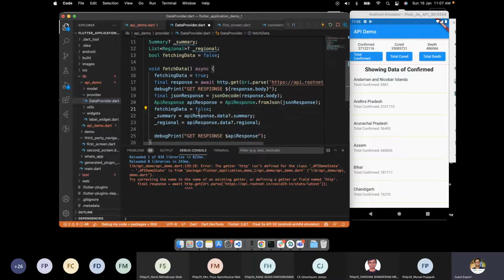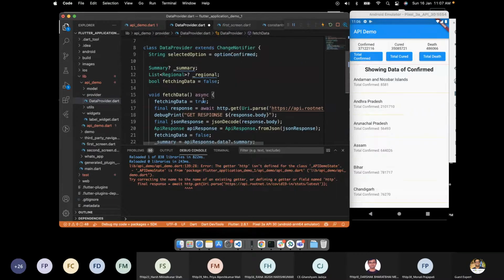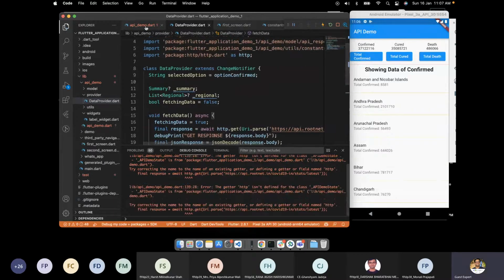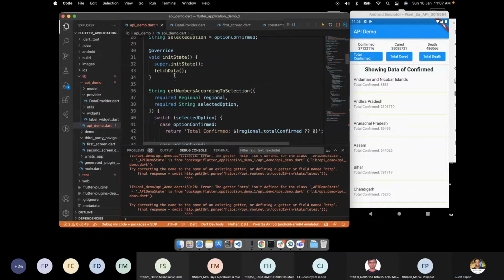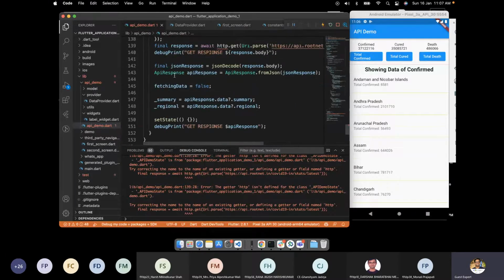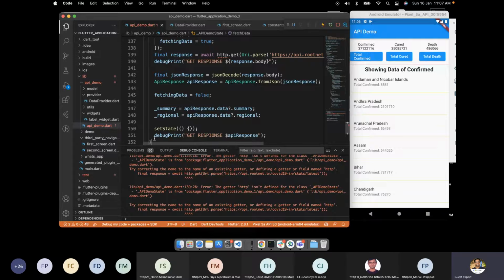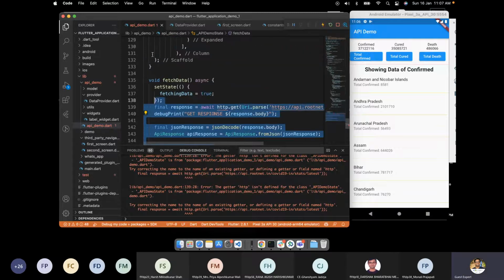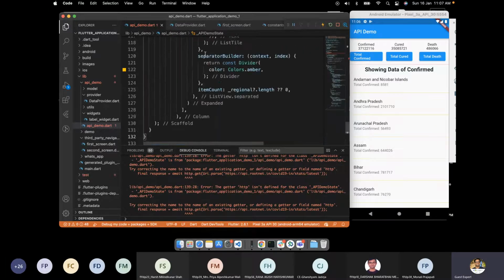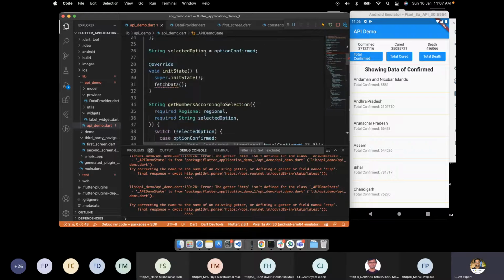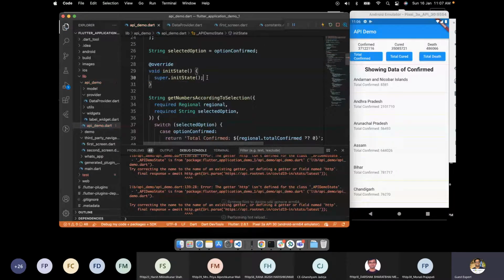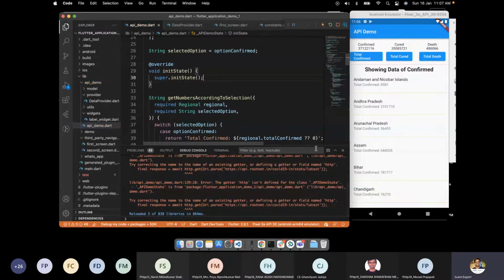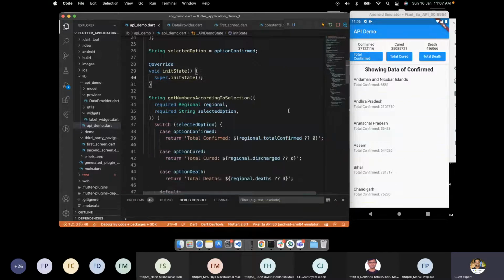Now we got this. But how can I pass this data to my earlier file? I mean here. How can I do that? Because now I'm removing this method. I have deleted this method, and also this fetch data. Now we don't have anything here. Now what can we do?